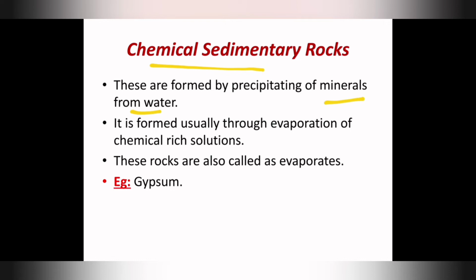Second point, it is formed usually through evaporation of chemical rich solutions. So it is usually formed by what? Evaporation of chemical rich solutions. And third point, these rocks are also called evaporites, and its example is gypsum.